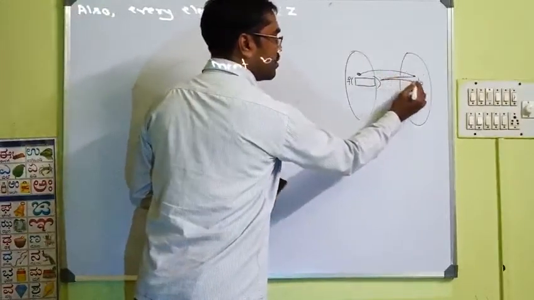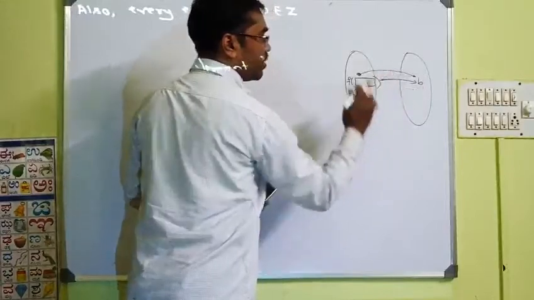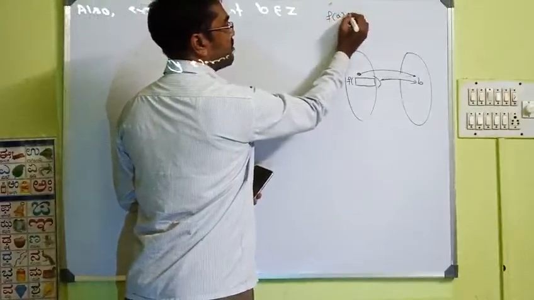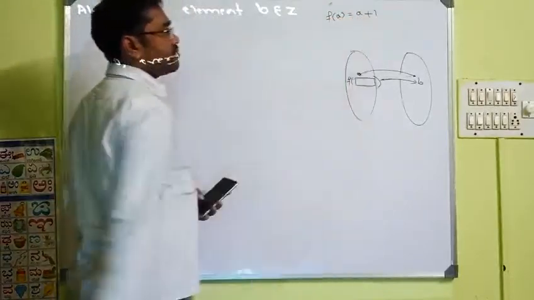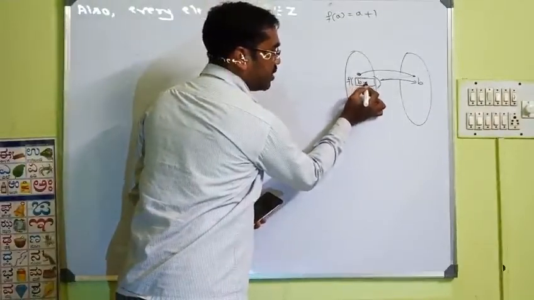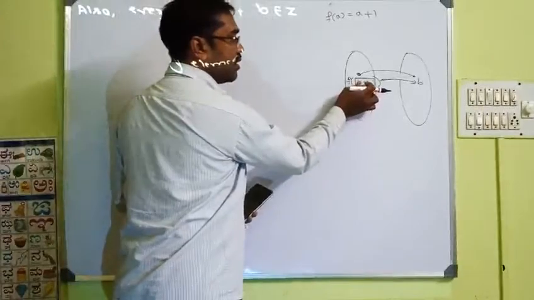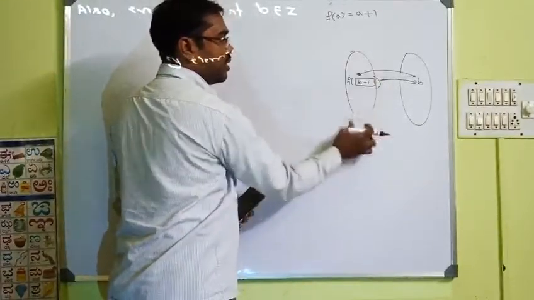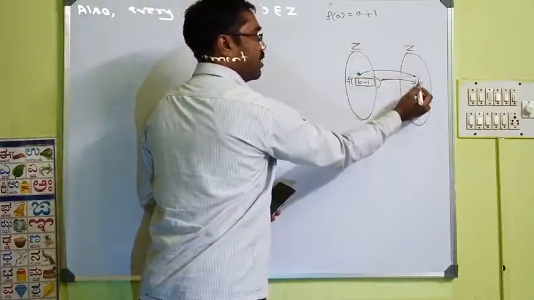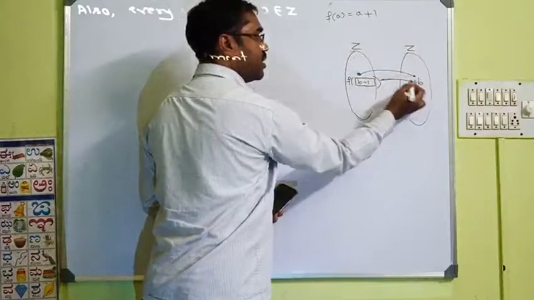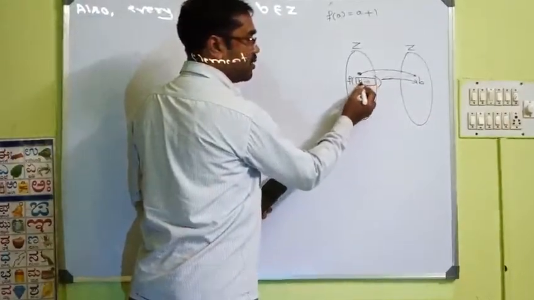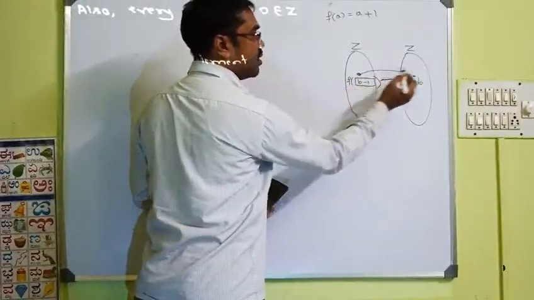Now what is that element? Since our function f of A is A plus 1, if you select this element as B minus 1, obviously B minus 1 will be there in Z. For every integer, that integer minus 1 will be there in Z. So we found one element B minus 1 such that if you apply F on this, you will get B. How?